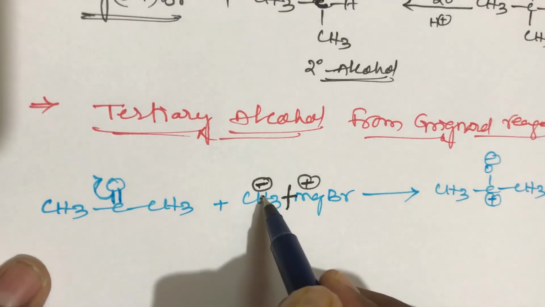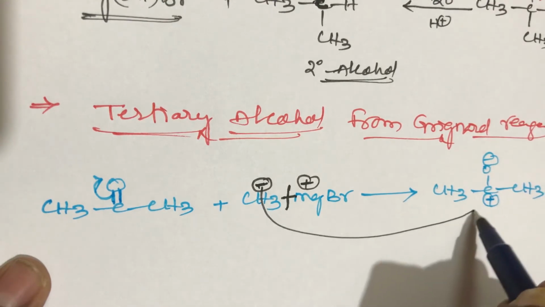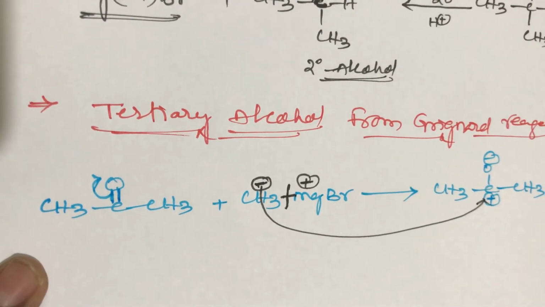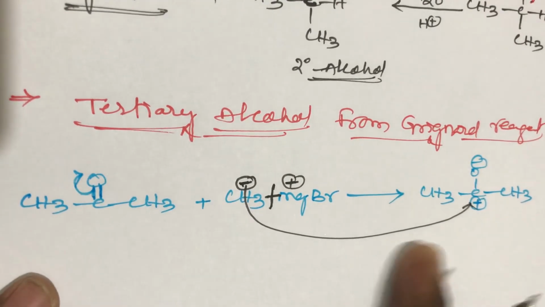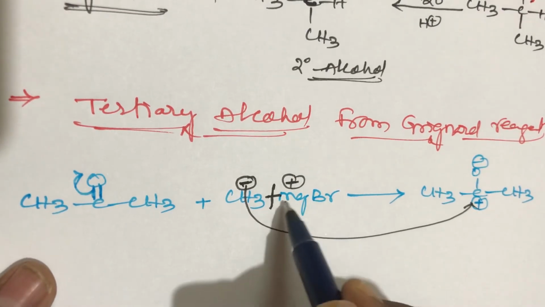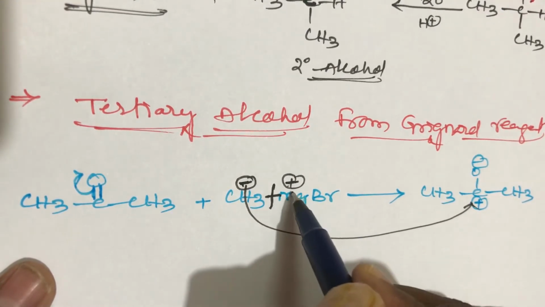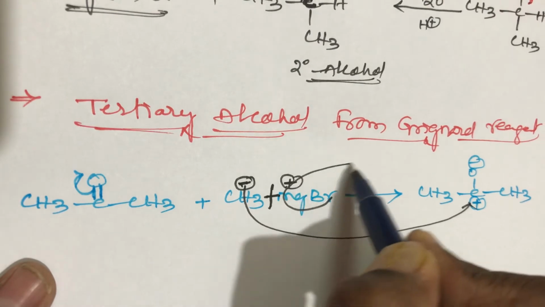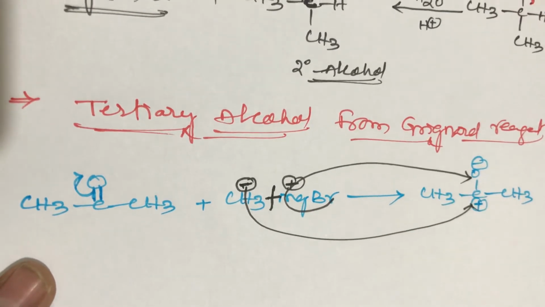This negative charge will attack the positive charge side. The remaining part, Mg plus Br, the MgBr, will attack the negative charge side.